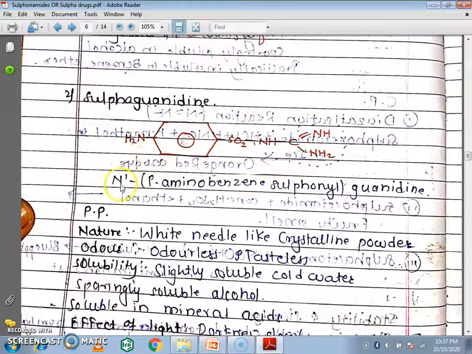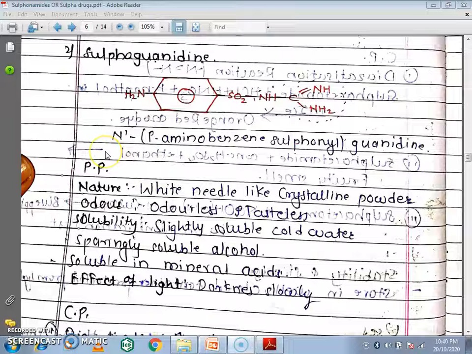The nomenclature is N1 para amino benzene sulfonyl guanidine. At N1 there is a para amino benzene sulfonyl group, and this complete group is called guanidine. This is the chemical name of this compound.